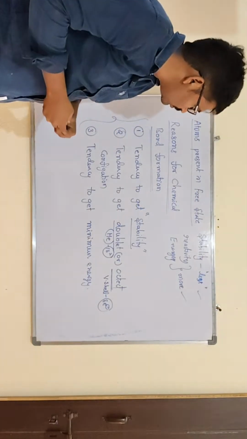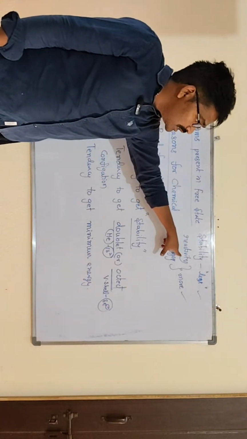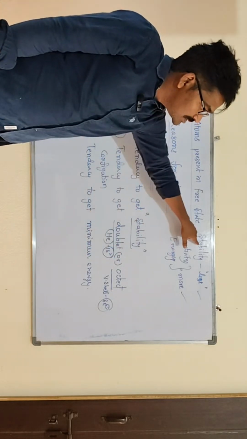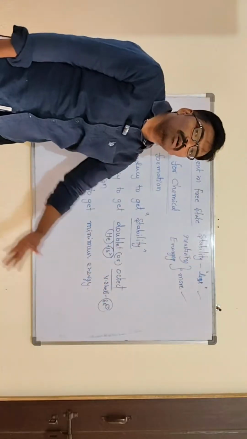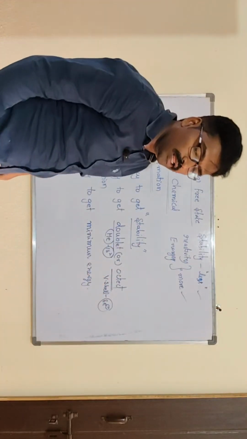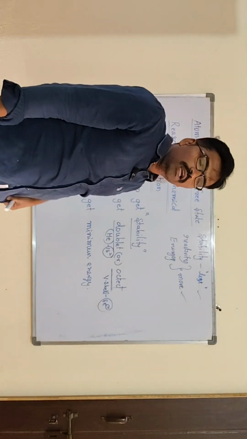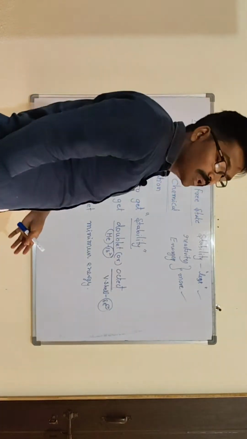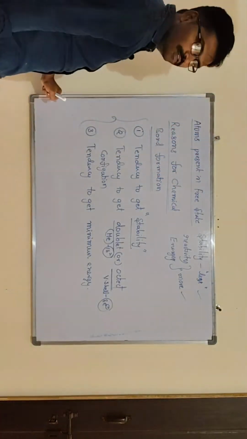Whatever is more should become less, and stability, which is less, should become more after chemical bond formation. Atoms form chemical bonds for stability and to decrease energy. Okay, clear, all of you?